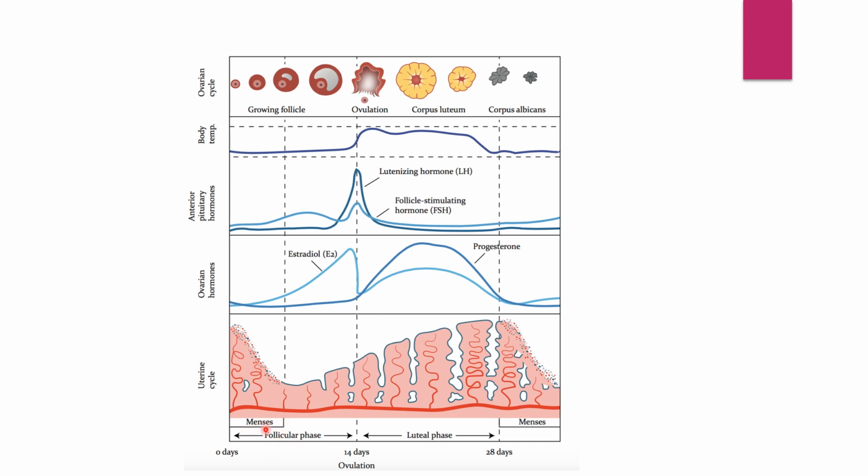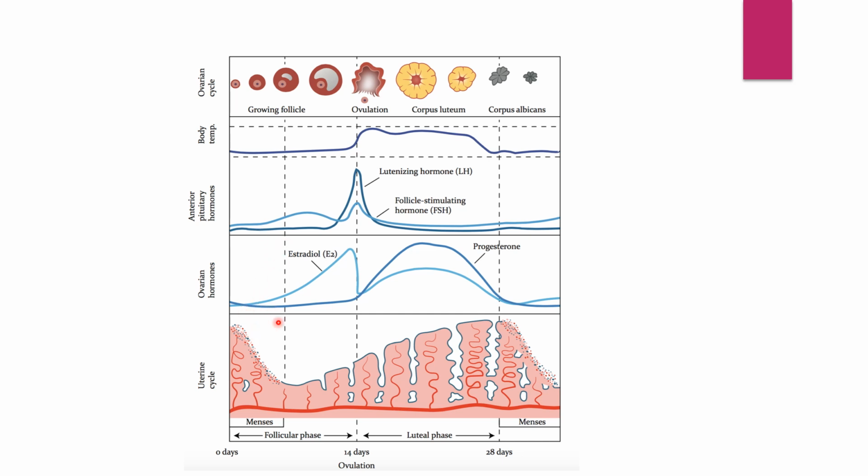In the first 4 days, which we call the menstrual phase, also called the bleeding phase, the ovum is not fertilized. That's the reason why menstruation takes place. The ovum is not fertilized. So what happens? The high level of progesterone.